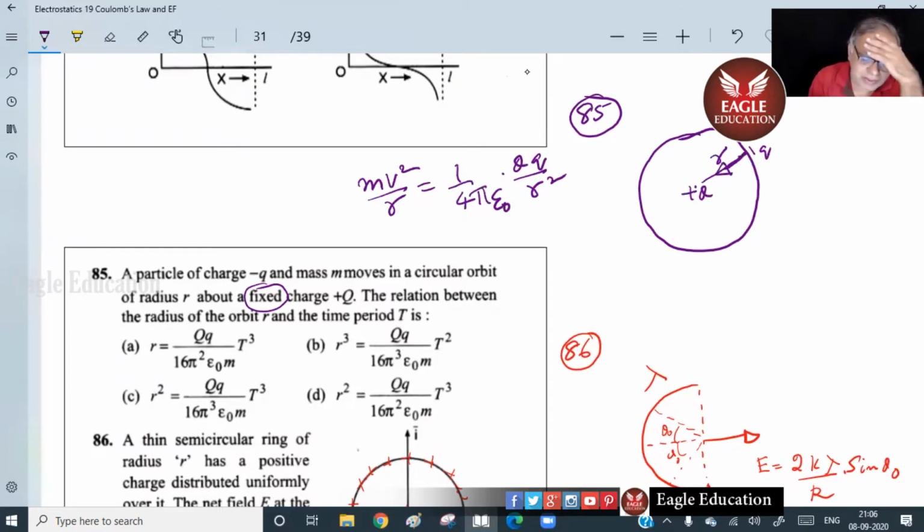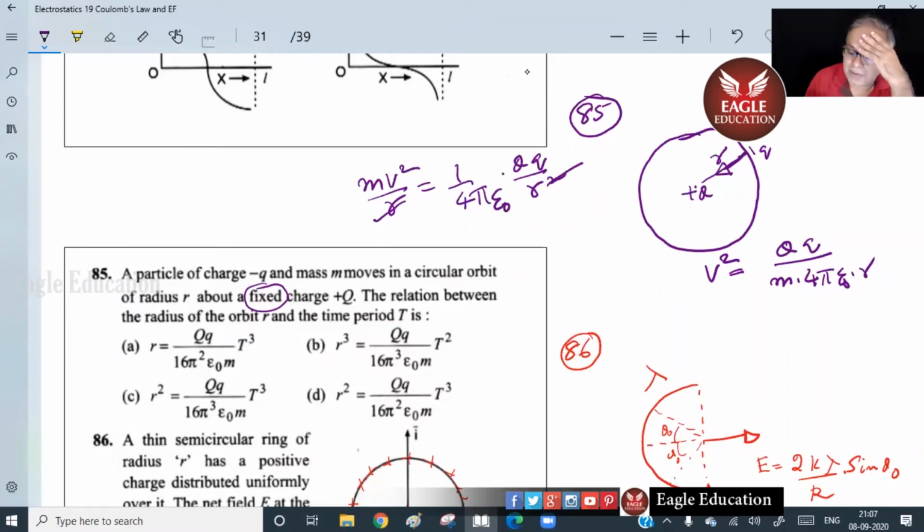You could write m r omega square also. Just anyway I wrote m v square by r. I'll just leave it like that. So v square equals, what am I getting? q by m 4 pi epsilon 0 r. Is it okay?